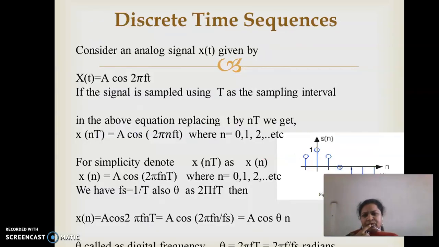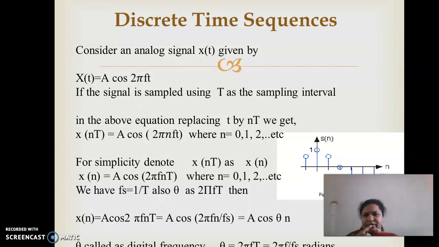Now what is next? Discrete time sequences. So here we are taking a mathematical representation of an analog signal, x of t. We will take a cos function which has an amplitude and frequency, so it is represented by a cos 2 pi ft.